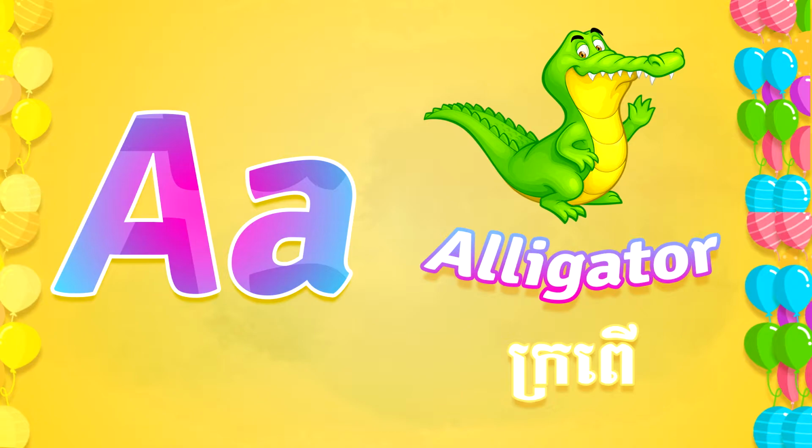Letter A. A for alligator. Spell A, L, L, I, G, A, T, O, R.